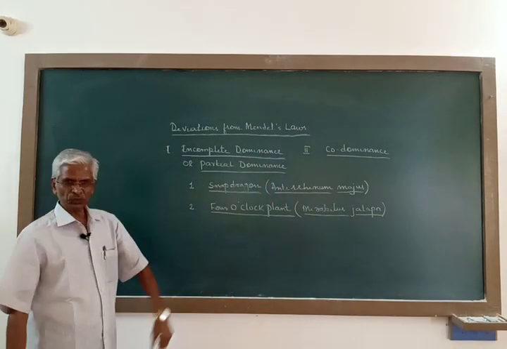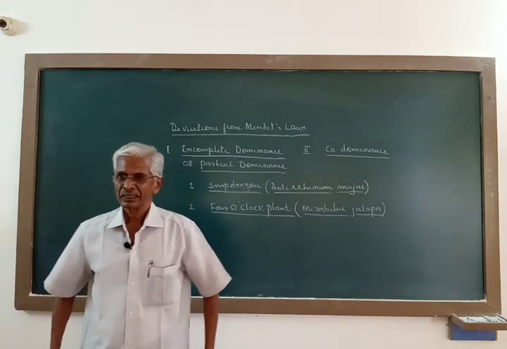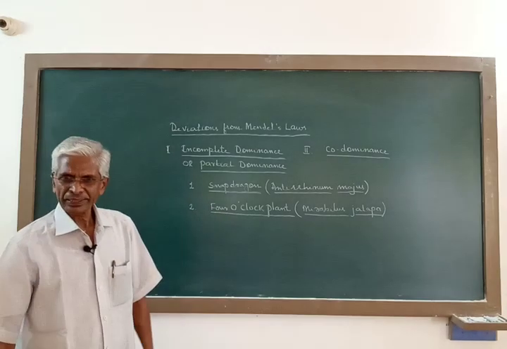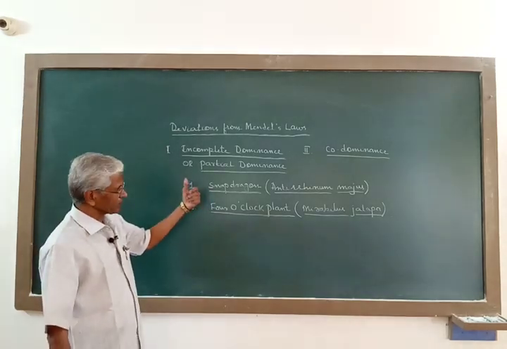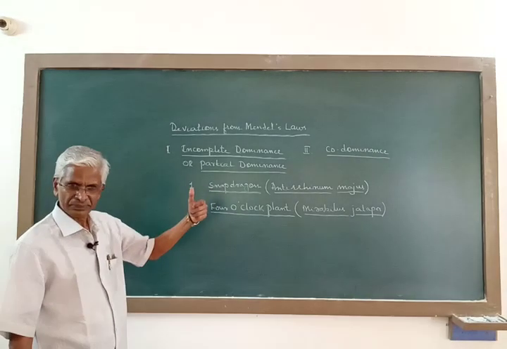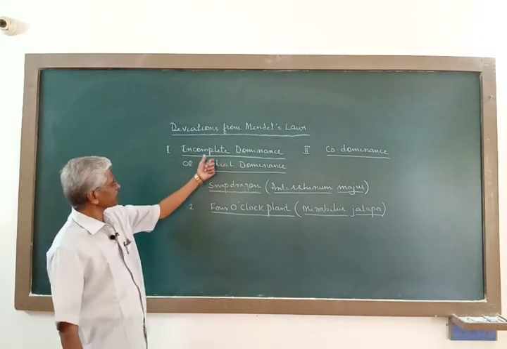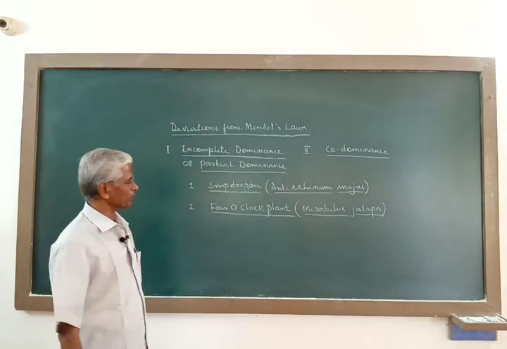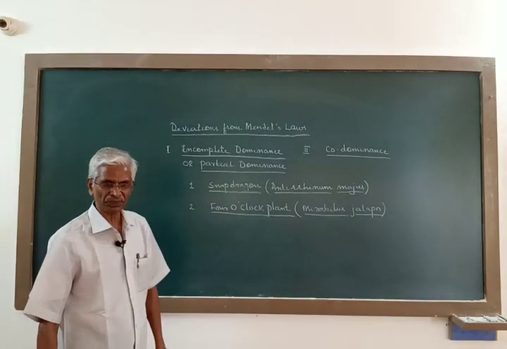Now these are the two plants where the inheritance of flower color is a very good example for incomplete dominance or partial dominance.